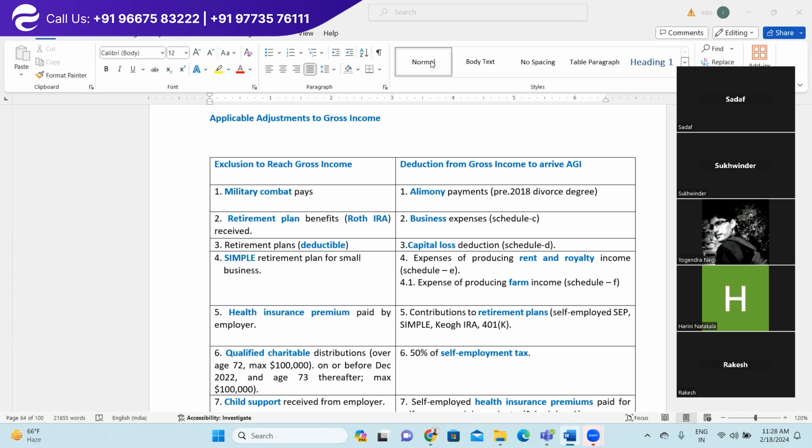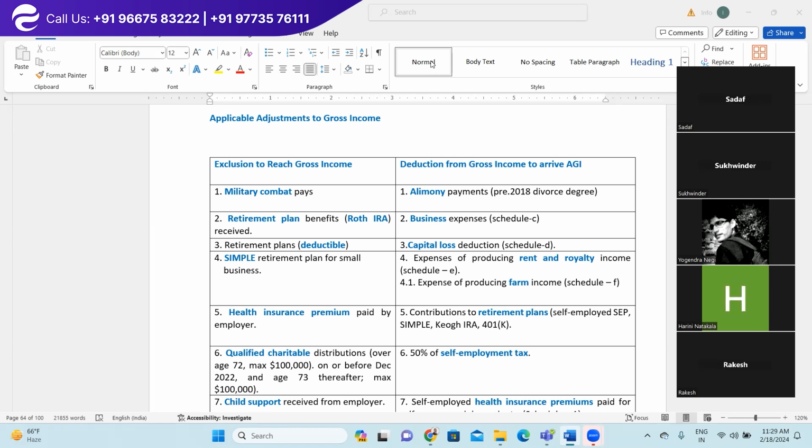It is also a non-deductible IRA. That means when you are making the deposit into the Roth individual retirement account, during the year when you make the payment, it is non-deductible. That means you cannot claim any itemized deduction for the same.